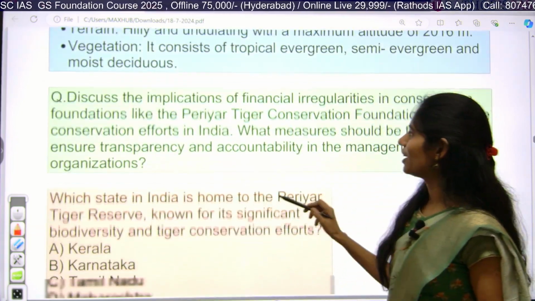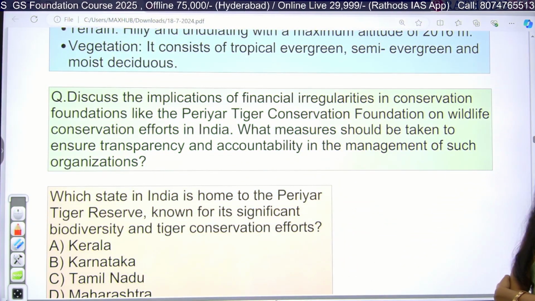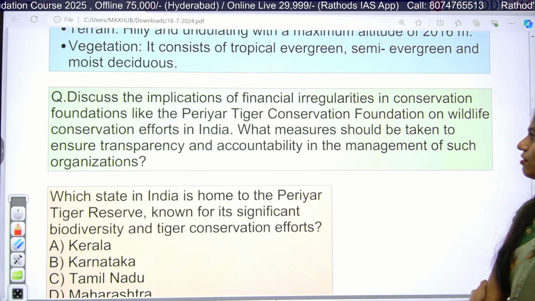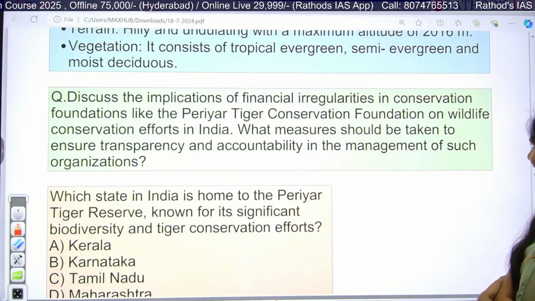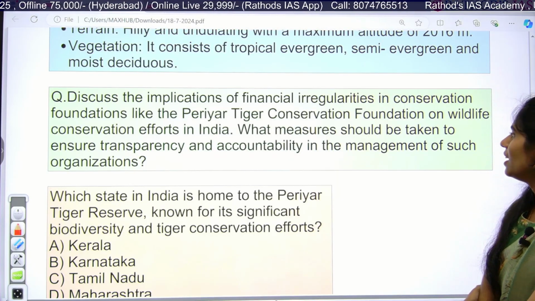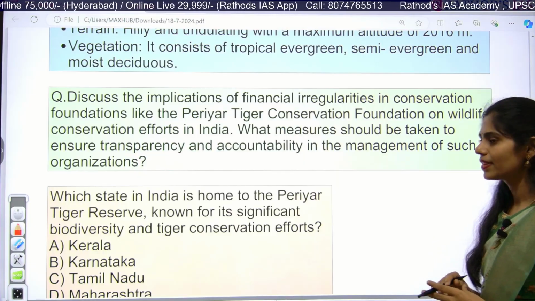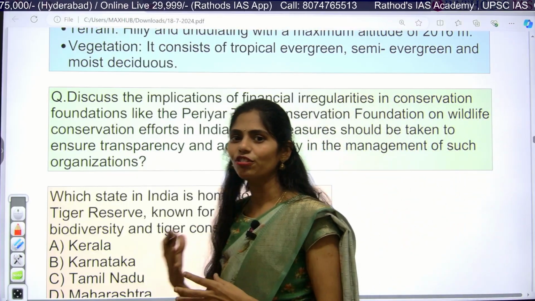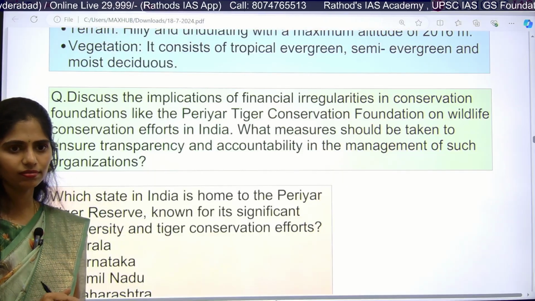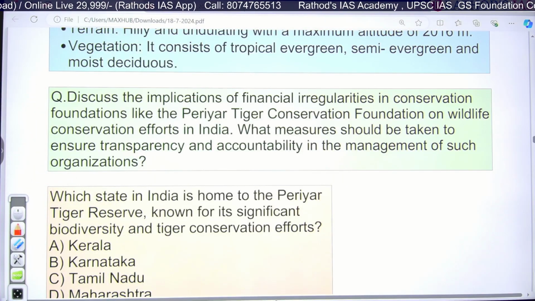Okay, so see this question. Can you write the answer for this question? Discuss the implications of financial irregularities in conservation foundations like Periyar Tiger Conservation Foundation on wildlife conservation efforts in India. What are the measures you have to take? So tell me, if this kind of financial irregularities are happening, what will be the impact? At least 4 to 5 points.